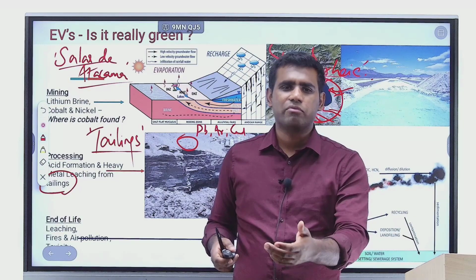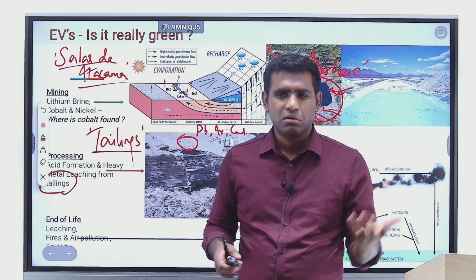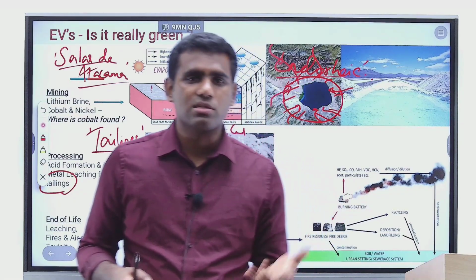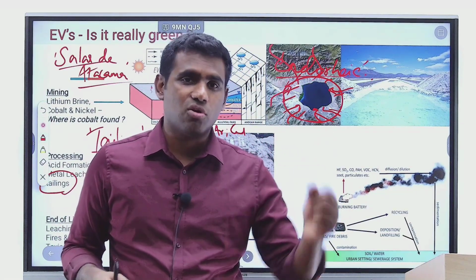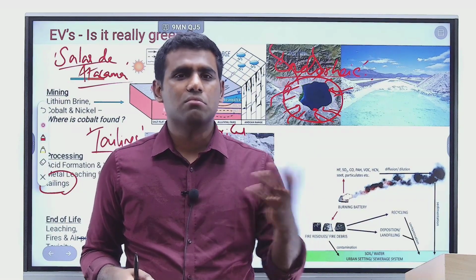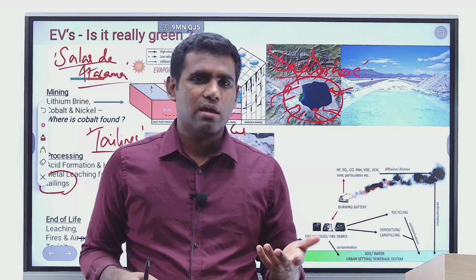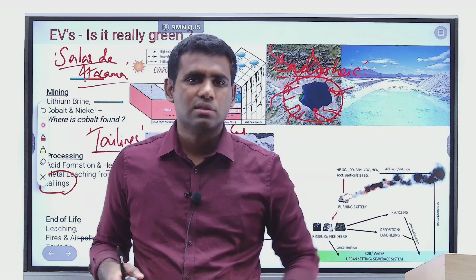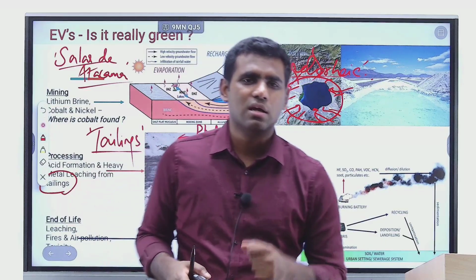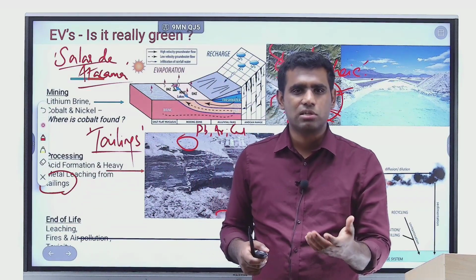And when they are in the landfills, if they catch fire, a lot of noxious gases like sulfur dioxide, nitrogen dioxide, right, greenhouse gases are all emitted as a result of that. And if at all they don't burn, or let's say if acid formation takes place in the landfills, as a result of which leaching of the lithium-ion battery happens, just think what all metals get leached.